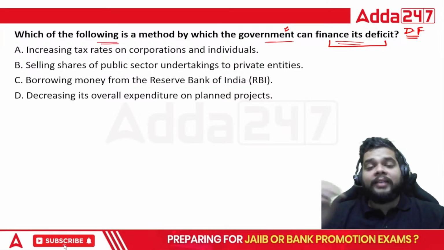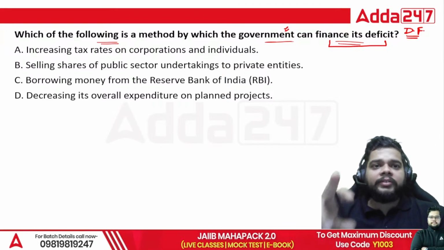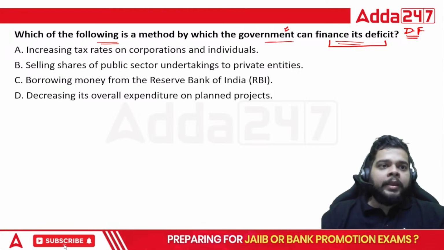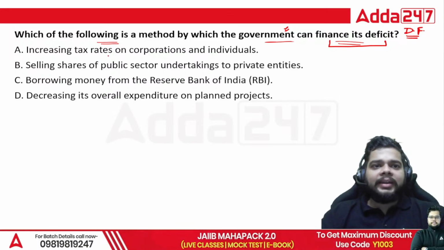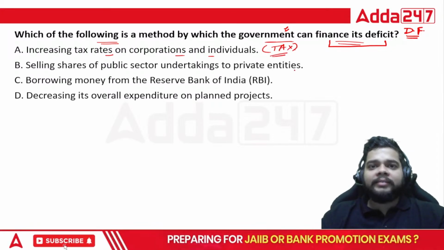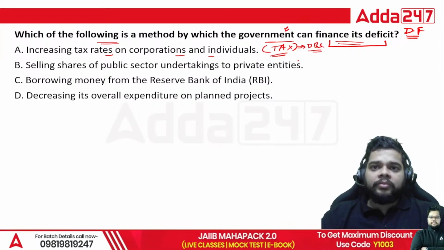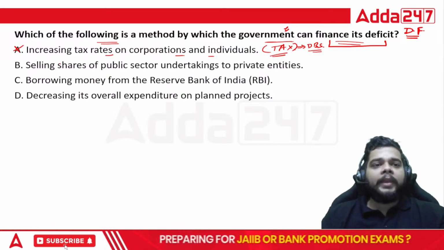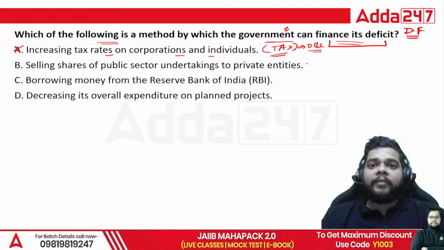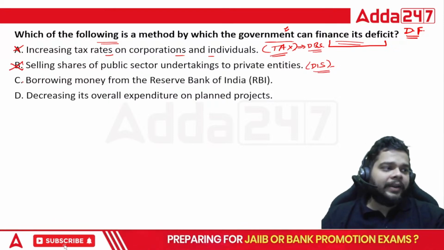So simply stated, what is asked here? The question says that you have to tell me which of the following methods is involved in deficit financing by the government of India. The first statement says increasing the tax rates on corporations and individuals. This is a certain tweak in the taxation system, which is a part of your domestic budgetary system. Fine. So obviously it is not a part of deficit financing. Then we have selling the shares of public sector undertakings to private entities. Here, some disinvestment is happening. Again, no deficit financing at all.